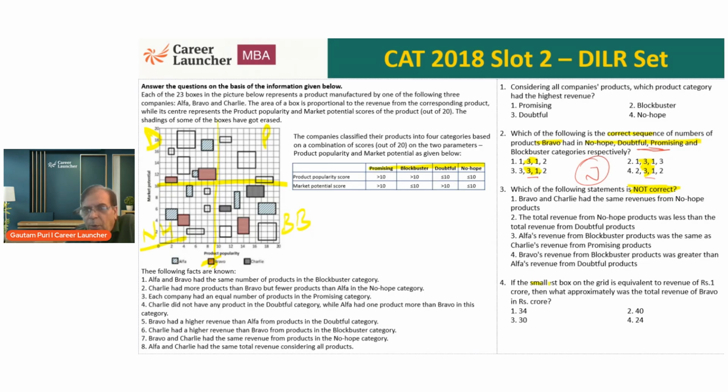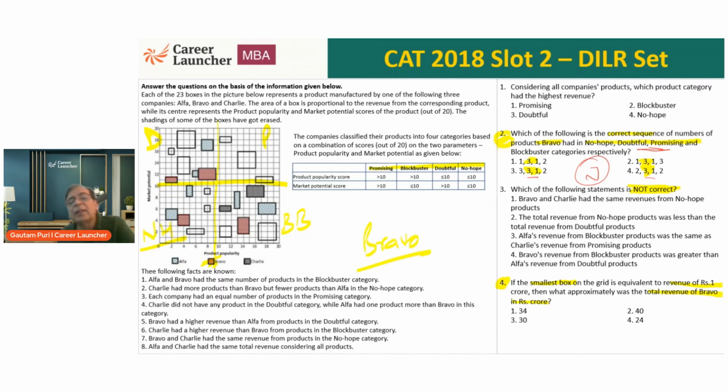Fourth, the smallest box in the grid is equivalent to revenue of 1 crore. What approximately was the total revenue of Bravo? Did you notice? We need Bravo. Questions 2 and 4 both are about Bravo. So I need to talk about Bravo first of all.